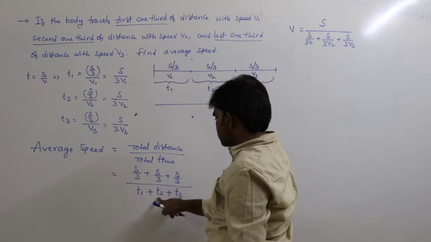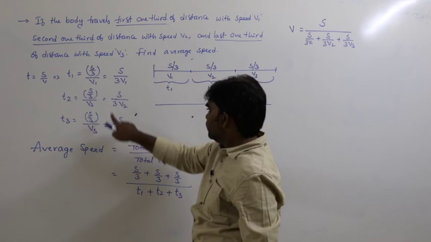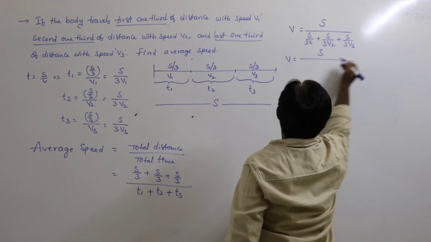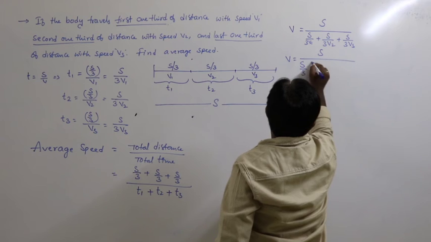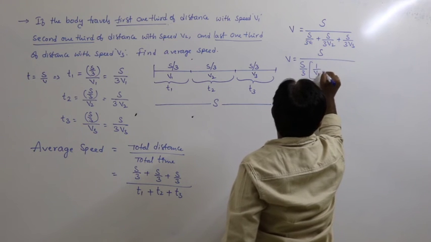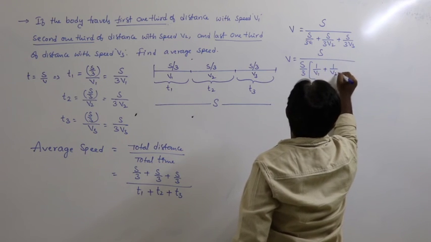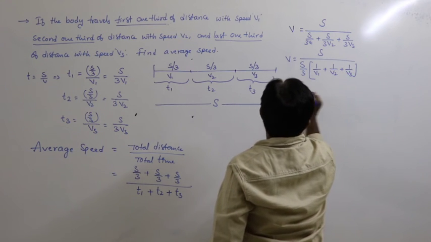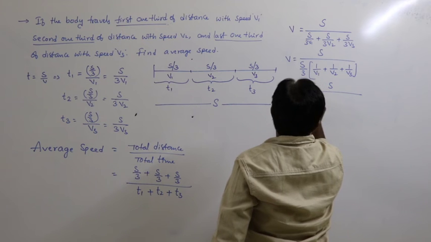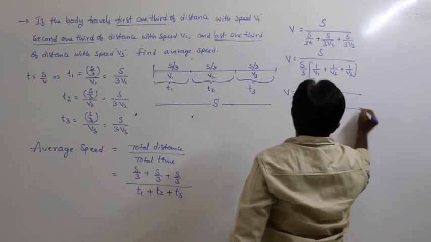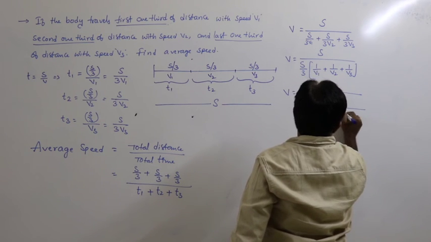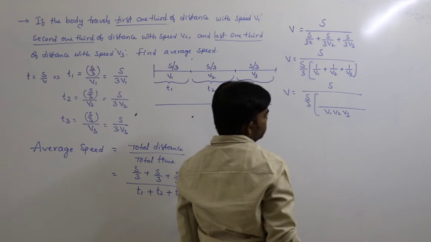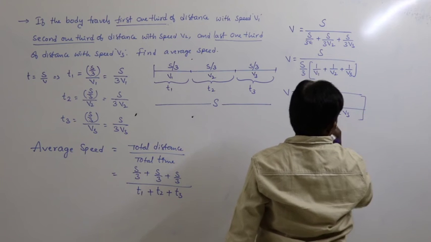So v is equal to s by, in the denominator, s by 3 common, 1 by v1 plus 1 by v2 plus 1 by v3. Then v is equal to distance by s by 3 into the LCM v1, v2, v3.